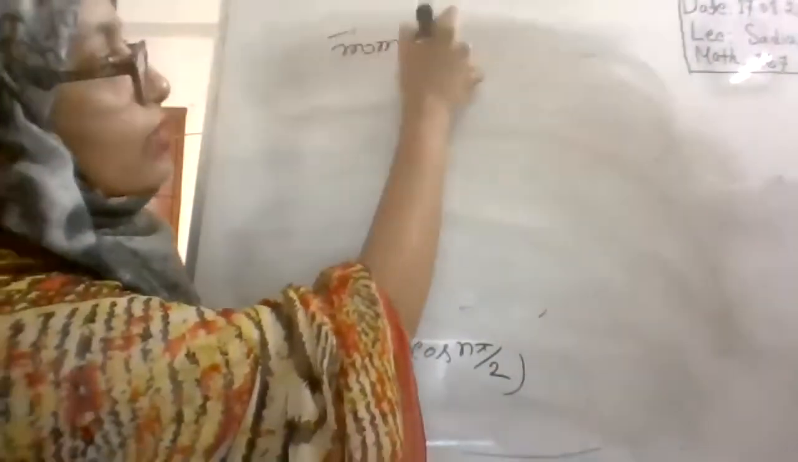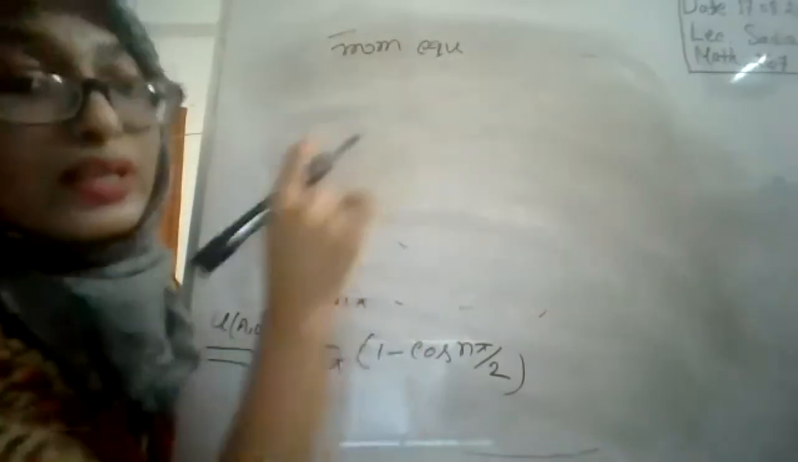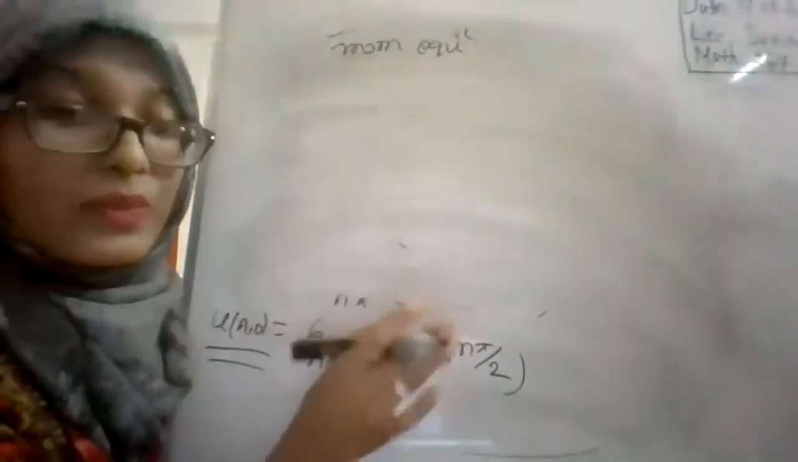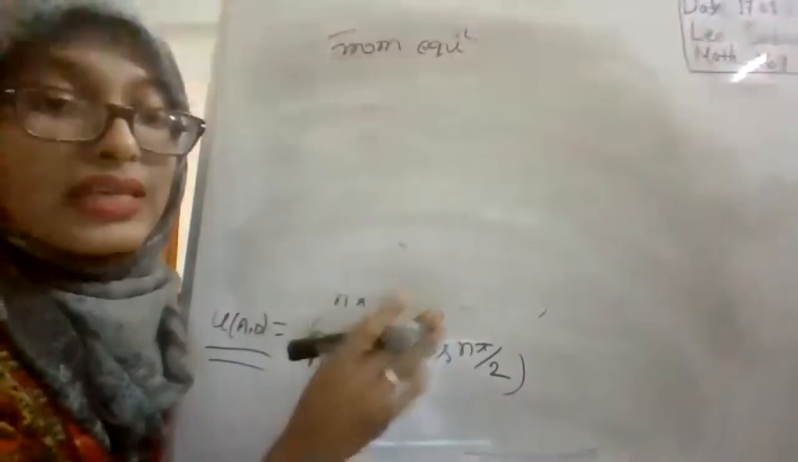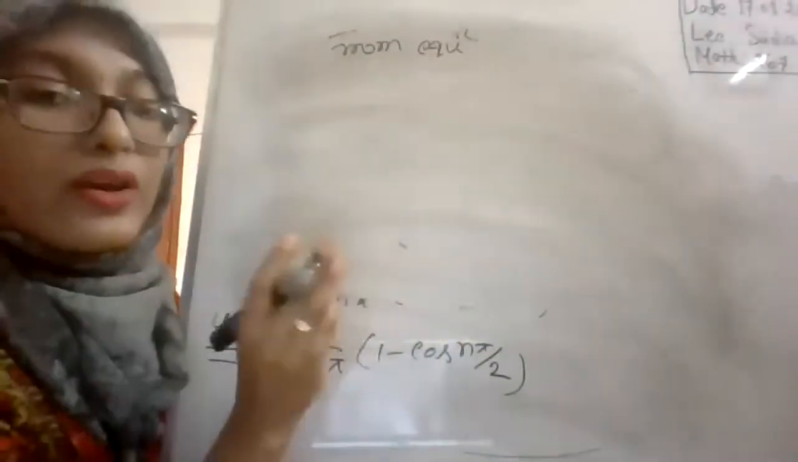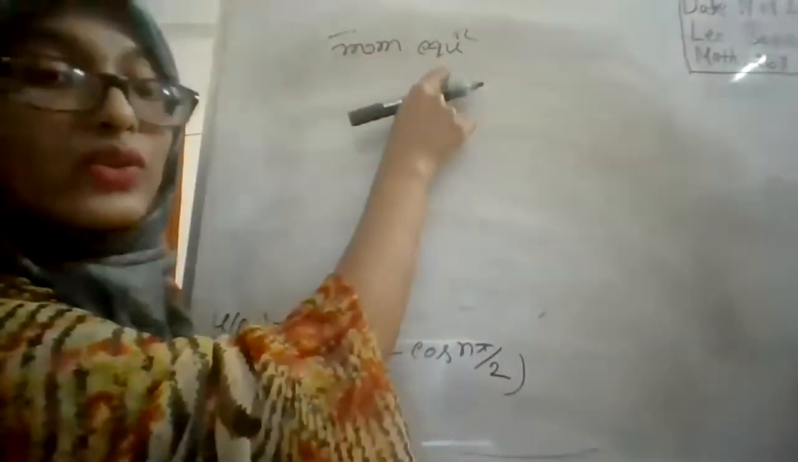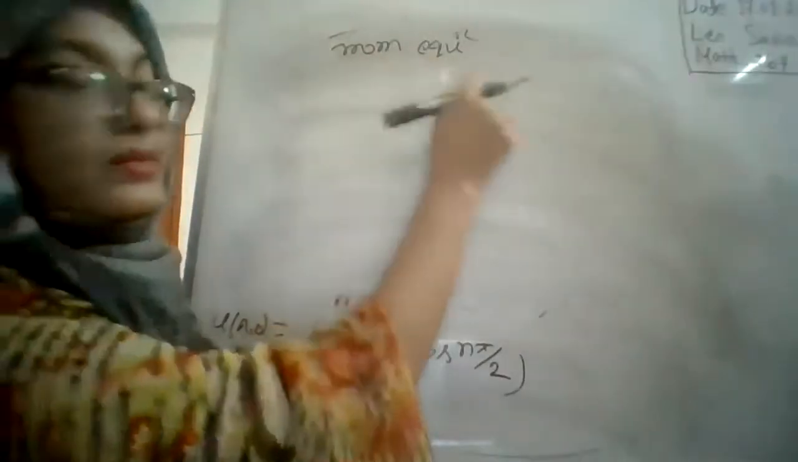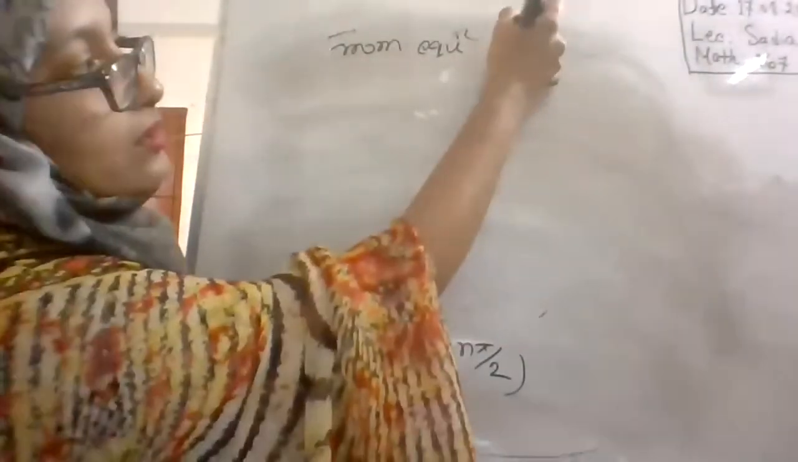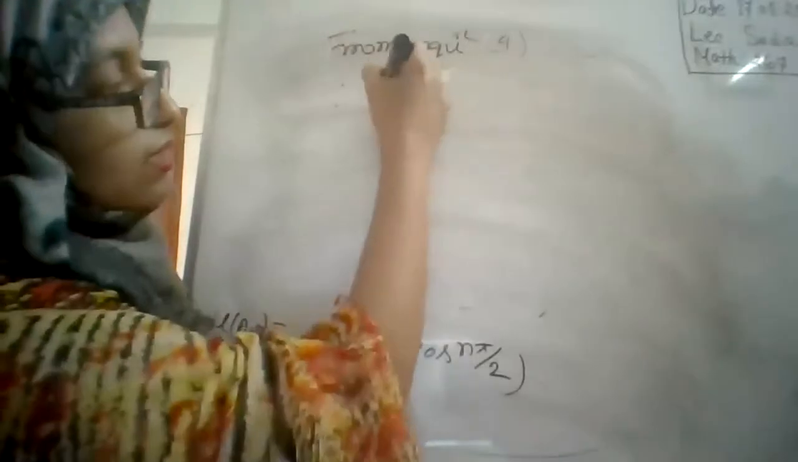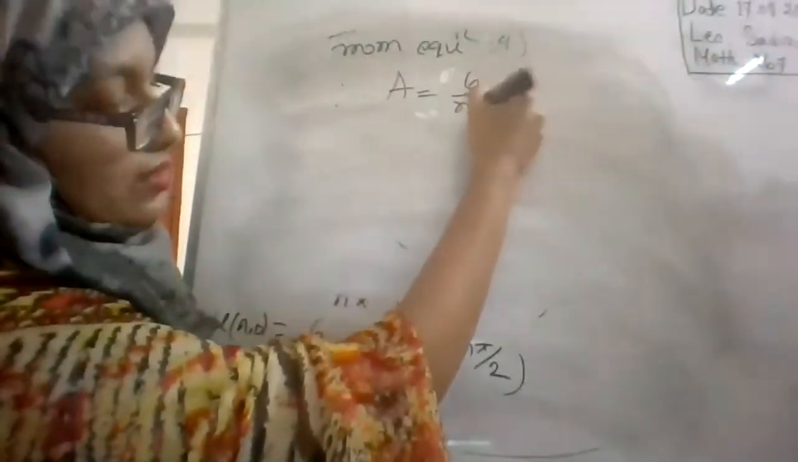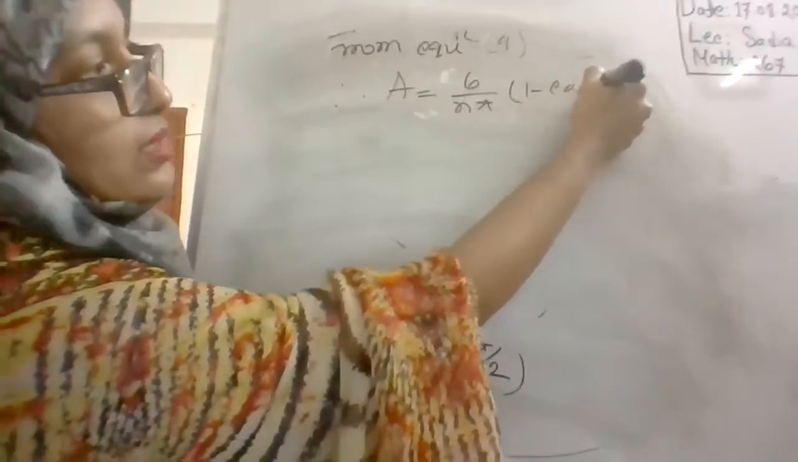One thing is that you should not write "eq u to the power n". You have to write "equation". Many of you have written "eq u to the power n" in your assignment. This is not the formal form. From equation 4, we get A is equal to 6 by n pi, 1 minus cos(n pi by 2).